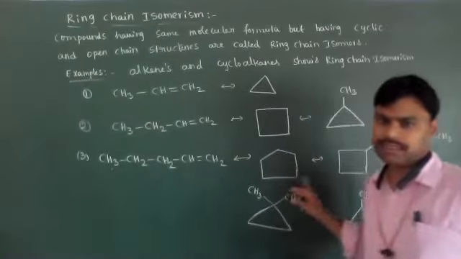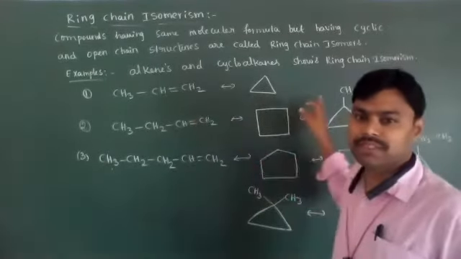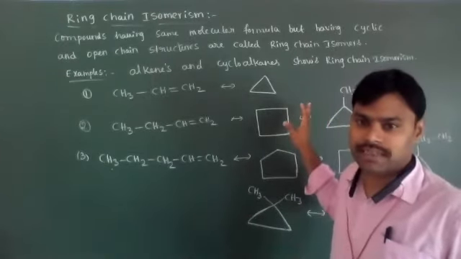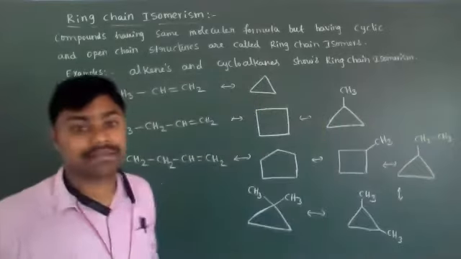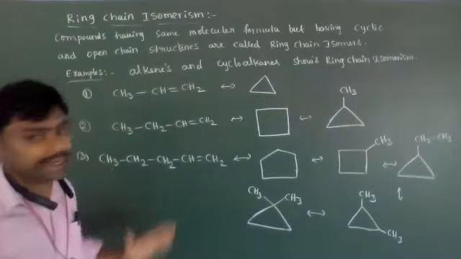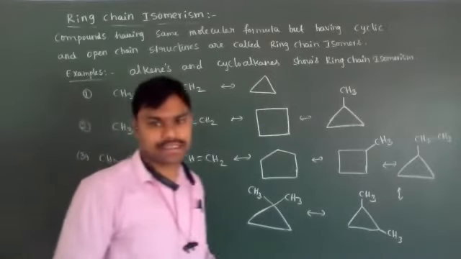But here 5 carbons, 5 rings are present. Don't think it is 5 carbons, 5 rings. Here 4 carbons means 4 ring structures we need to draw. Just possibilities, imagination only, different types of arrangements. Then we'll get the idea. Okay. So this is about ring chain isomerism.